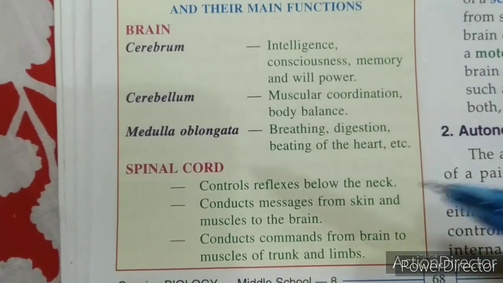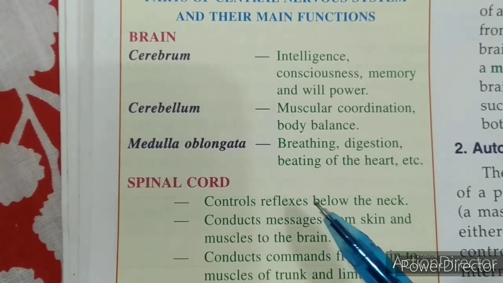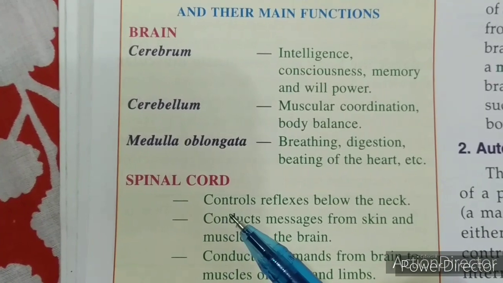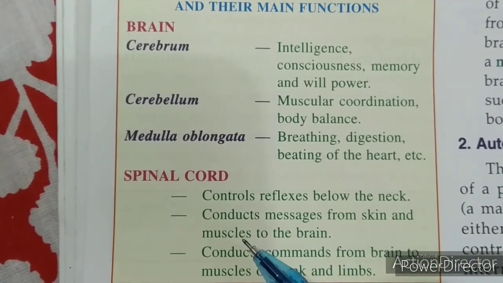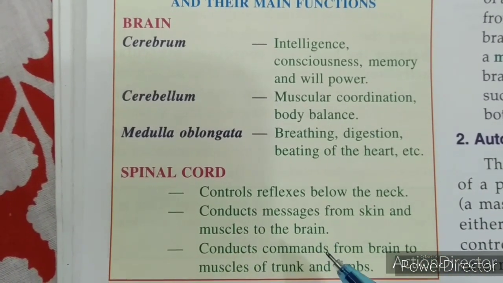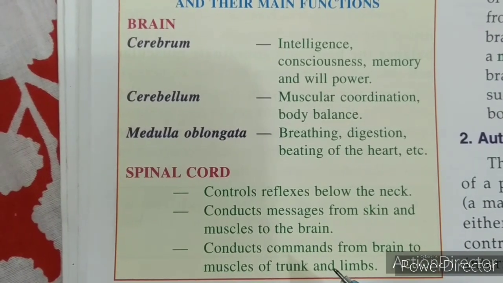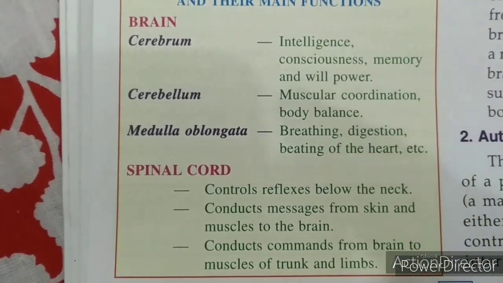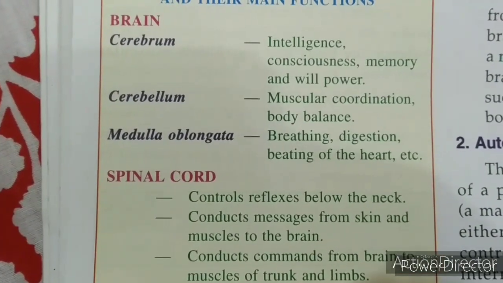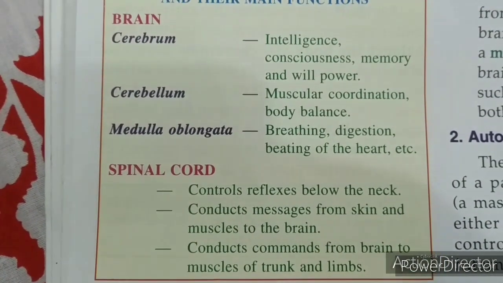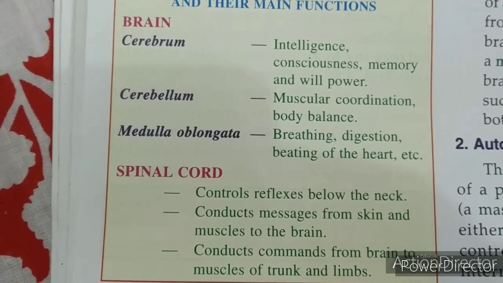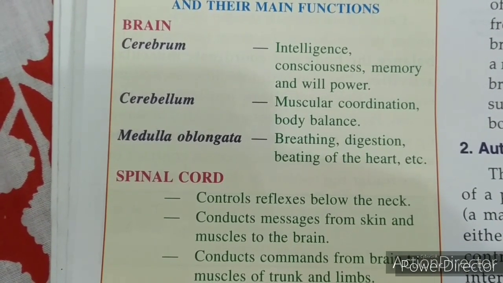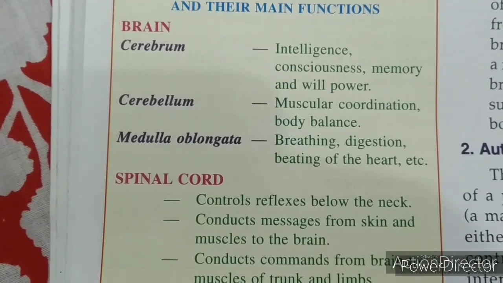Okay, spinal cord controls reflexes below the neck, already we have discussed. Now only we discussed, it conducts messages from skin and muscles to the brain, and conducts commands from brain to the muscles of the trunk and limbs. So this is very important. Just remember the functions of brain and spinal cord. And this is all about the central nervous system. We have completed full about the structure and function of brain and spinal cord.